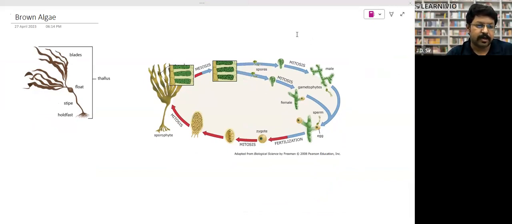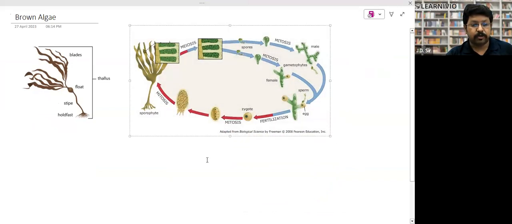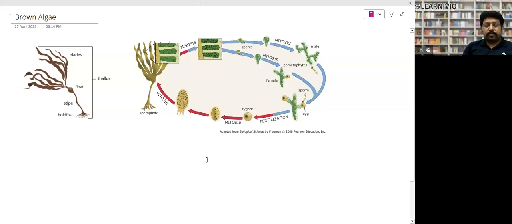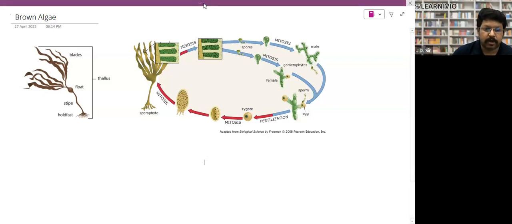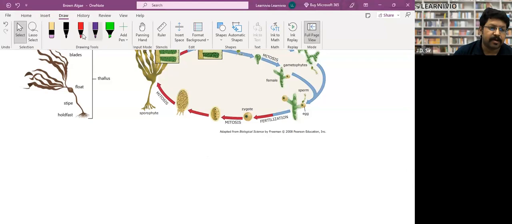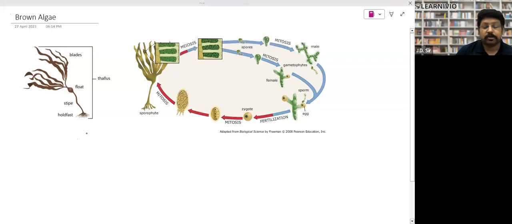So this is the giant algae, and this is the diagram of Laminaria. Laminaria is one of the giant algae. It can be up to 100 meters in the water, right? Now you can imagine how giant it is. Iodine is not found on the earth as a mineral, right? Iodine is extracted from Laminaria only. So the iodine which you are eating in your salt is coming from Laminaria only.